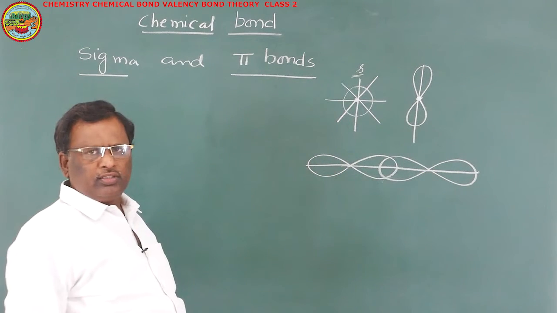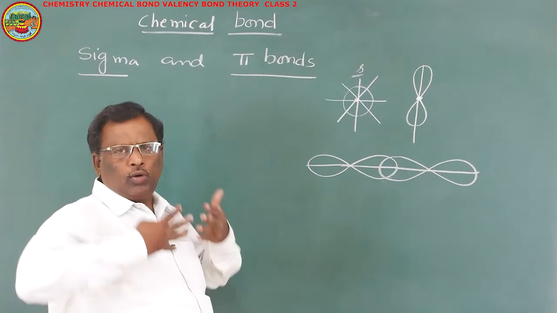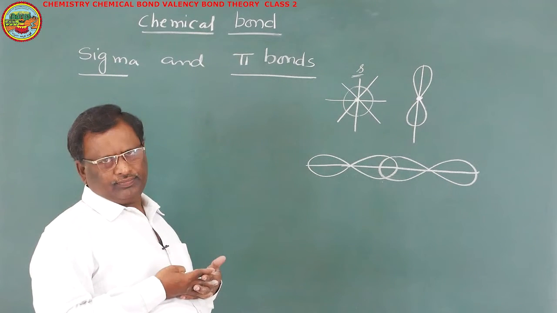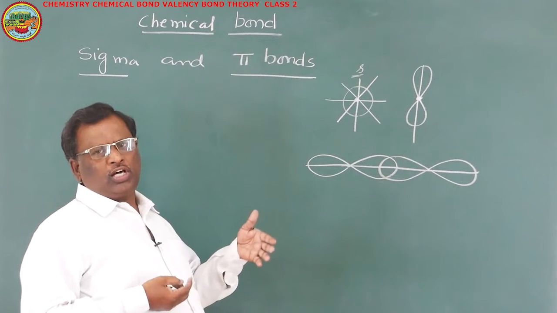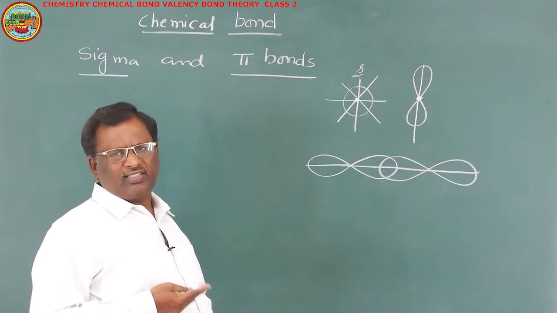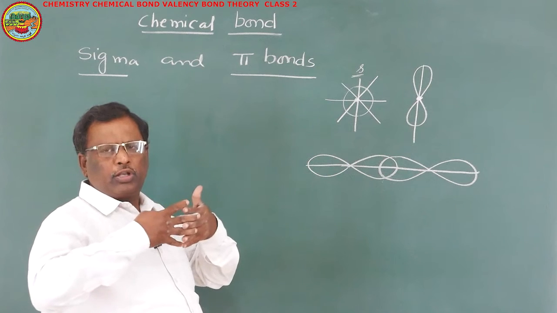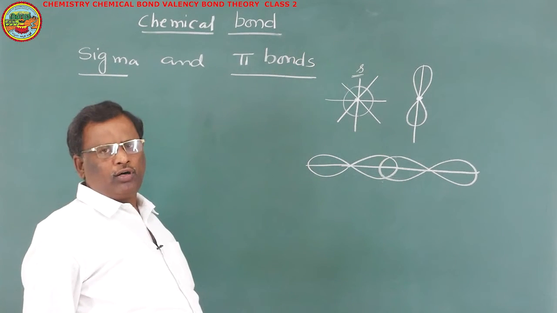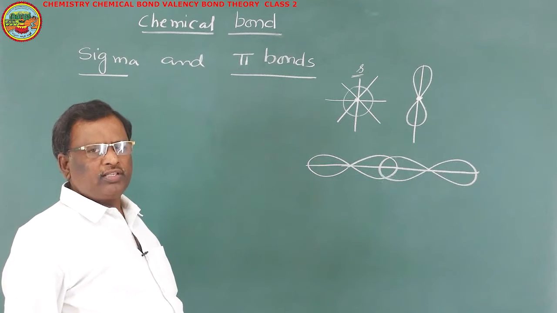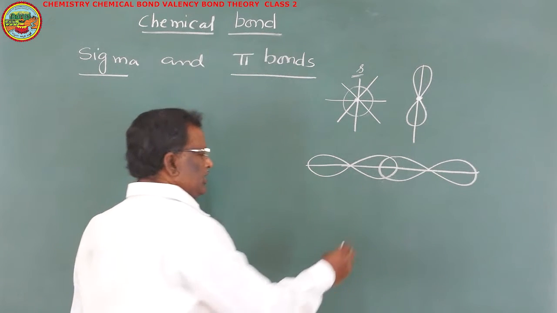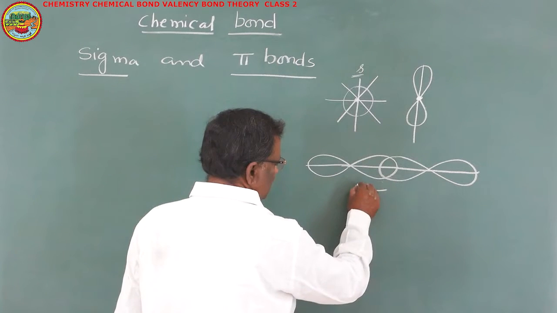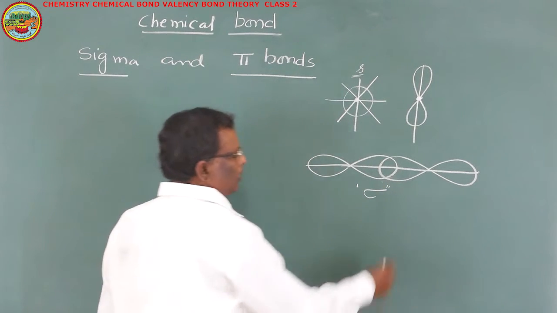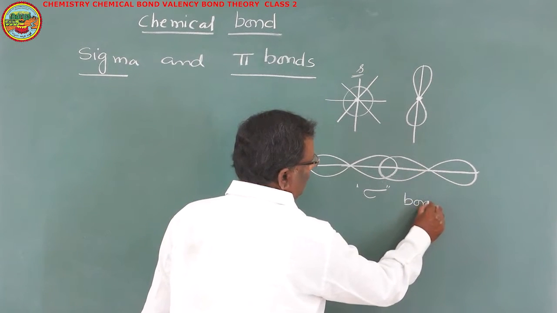That means these two p orbitals overlap with each other along their axis. When two orbitals overlap along their axis, their overlapping is to a large extent, and by sharing they form a strong covalent bond. Such covalent bond is said to be a sigma bond. Sigma, we denote like this, sigma bond or sigma covalent bond.